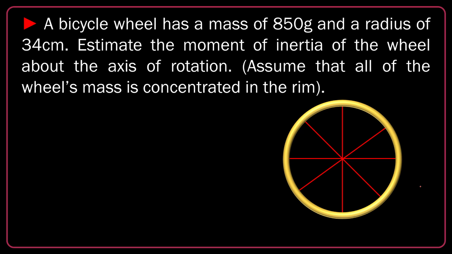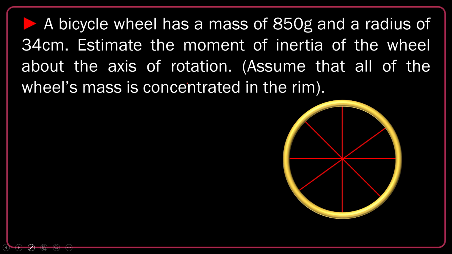Let's go over this question. A bicycle wheel has a mass of 850 grams and a radius of 34 centimeters. Estimate the moment of inertia of the wheel about the axis of rotation. Assume that all the wheel's mass is concentrated in the rim, so the spokes have no mass.